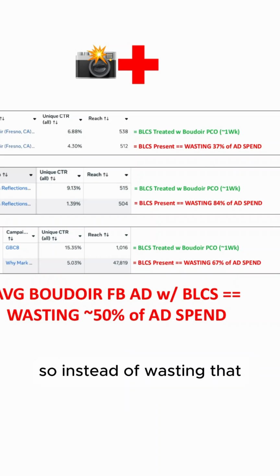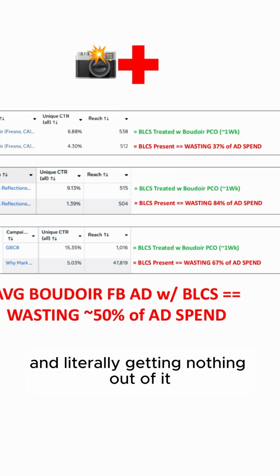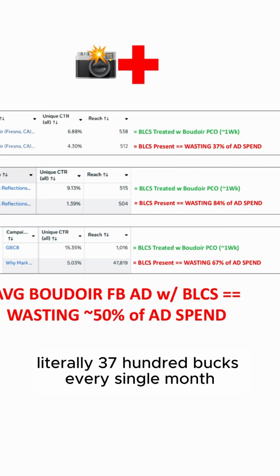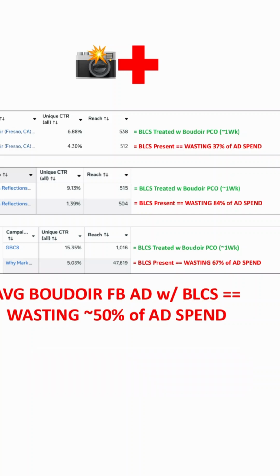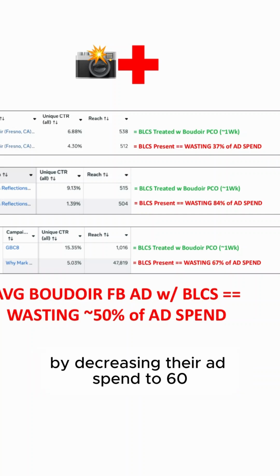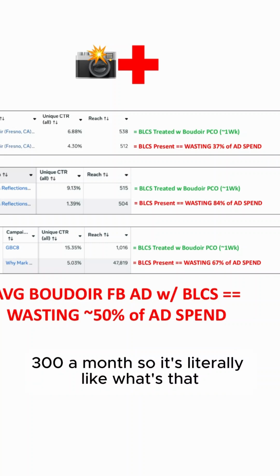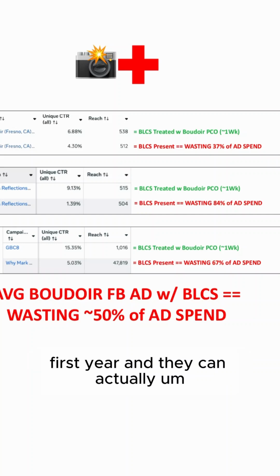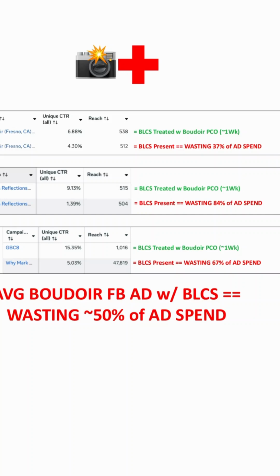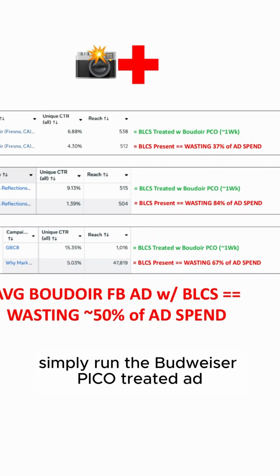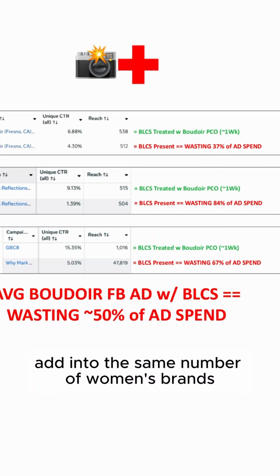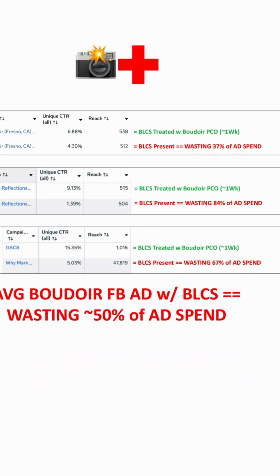So instead of wasting that, giving it to Facebook and literally getting nothing out of it, the business owner can now pocket that, literally 3,700 bucks every single month, by decreasing their ad spend to 6,300 a month. So it's literally like, what's that, a 40K bonus in the first 12 months, the first year. And they can simply run the Boudoir Pico treated ad at 6,300 bucks a month and get their ad into the same number of women's brains as if they were running the original at 10 grand a month.